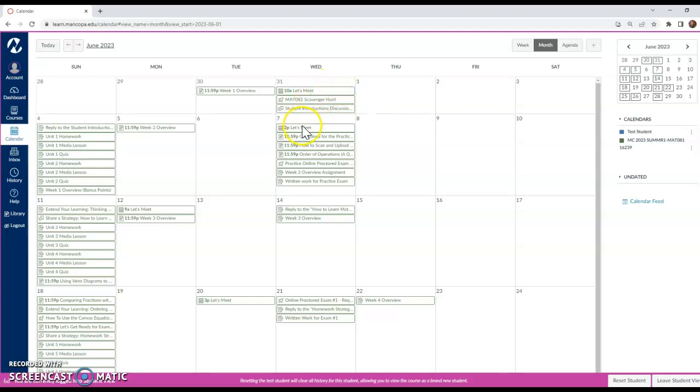So there's one on June 7th. There's another one on June 12th. There's another one on June 20th. I've chosen those dates because they usually come right before maybe an exam that's coming up or something that I really want you to focus on for that week. So I've chosen that specific day. As the course moves forward, if those times and days aren't working for you, I definitely am flexible and I can change those. But let's go back.